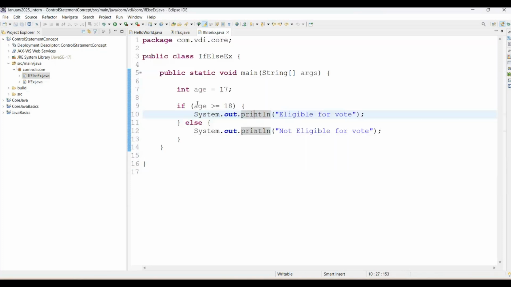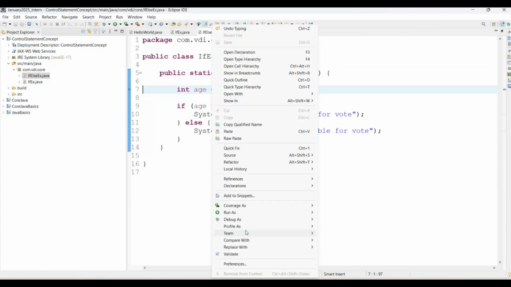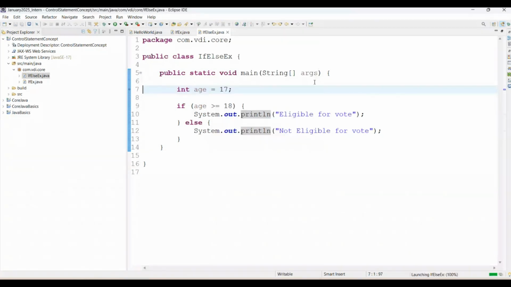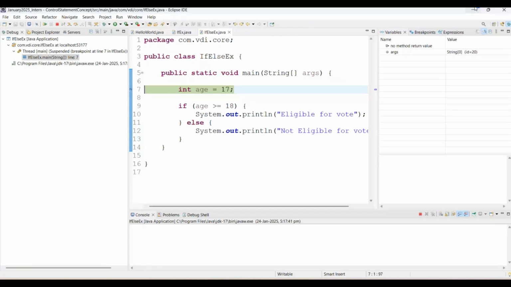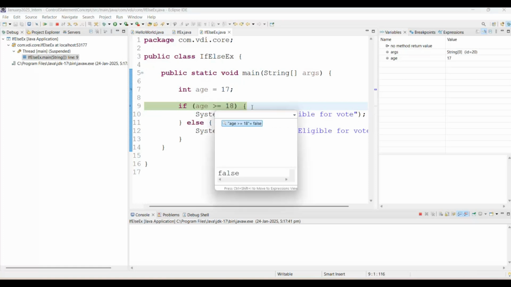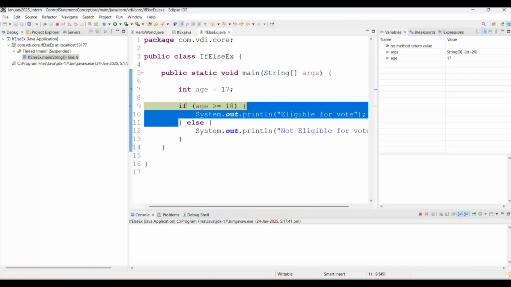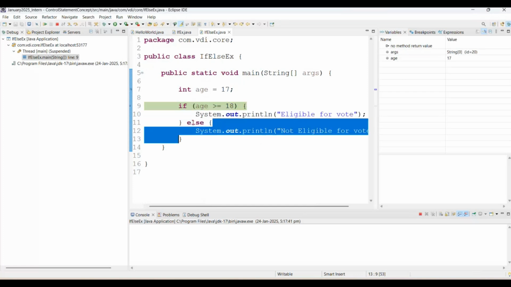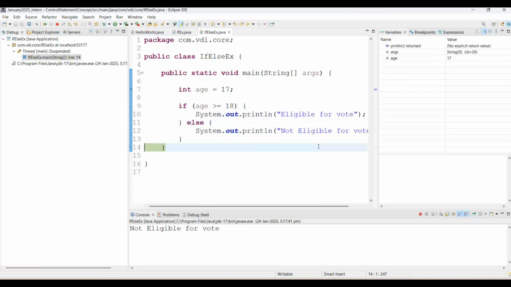Now, definitely this is not eligible for vote, right? Then it will go to the else part. See one screen, run as Java application. Then how to debug this program? Simply add the breakpoint inside main method, first line, and simply do debug as Java application. Then here we are just going to click on switch. Then press function F6 for next line. Then see age is 17 and this is not satisfied. It will give us false. And once it is false, it will never come to the if. It will directly go inside the else part. Then function F6, so it will print not eligible for vote.